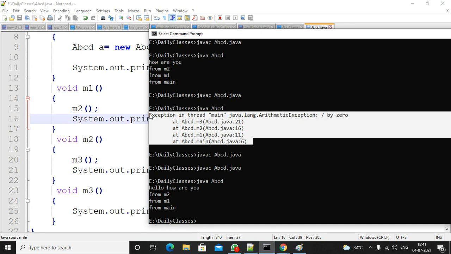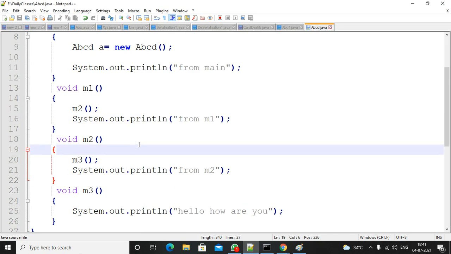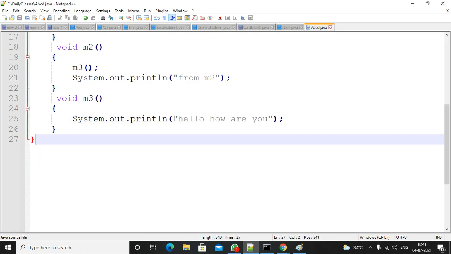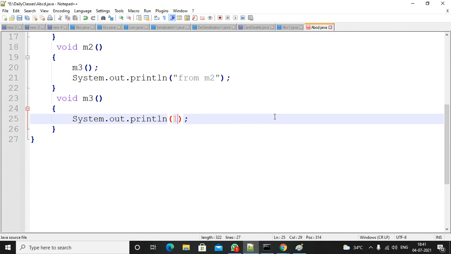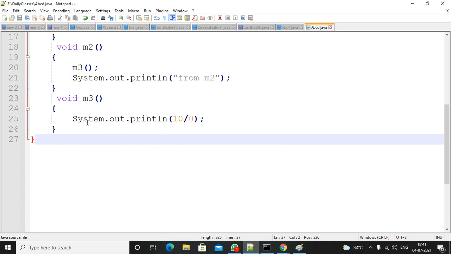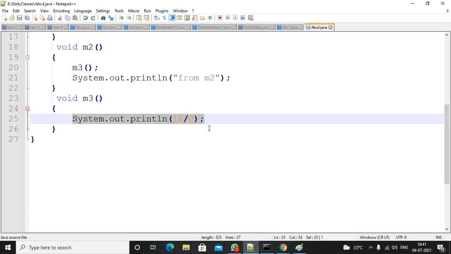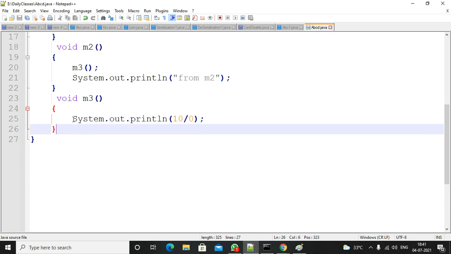So whenever it is performing the default exception handling, what will happen? We will try to understand. Suppose here there is a statement, 10 by 0. In this case, it will throw some exception. If there is an exception, immediately it will not throw the exception details. First it will check, is there any exception handling code in this method or not? If there is an exception handling code, that will be executed normally. The program will not be terminated abnormally.